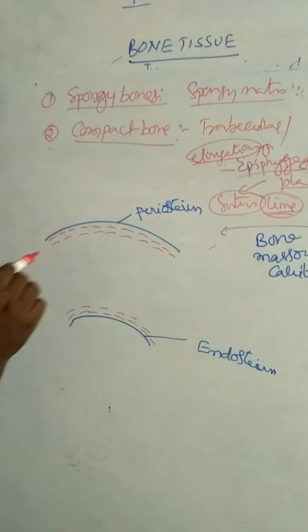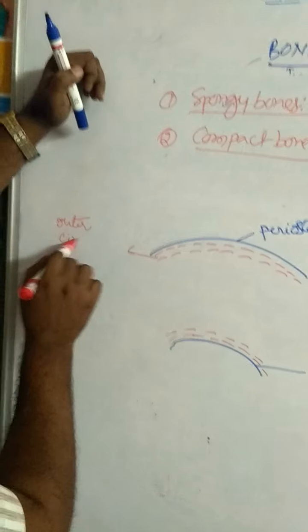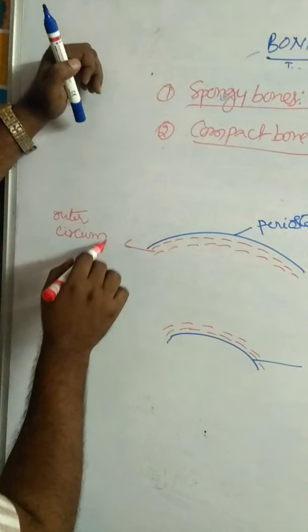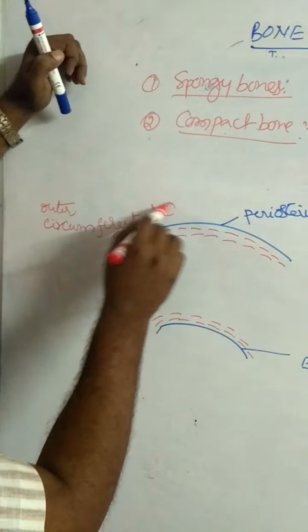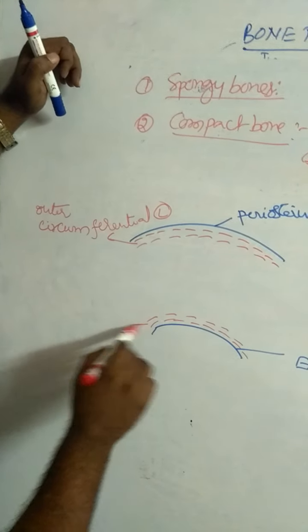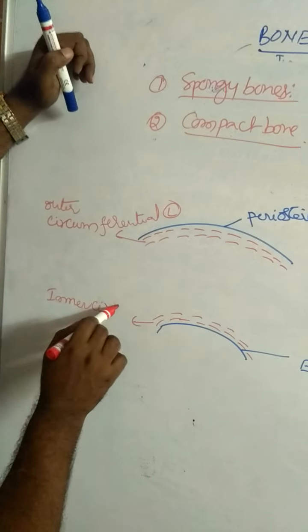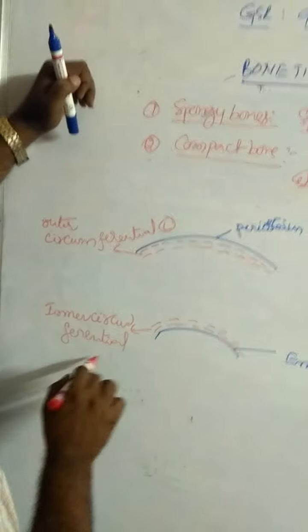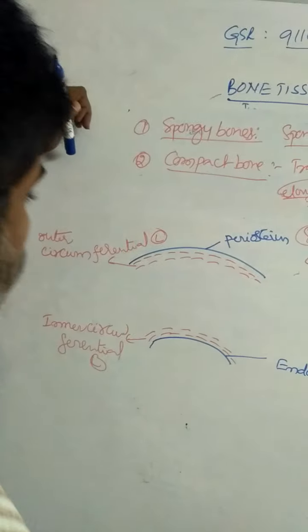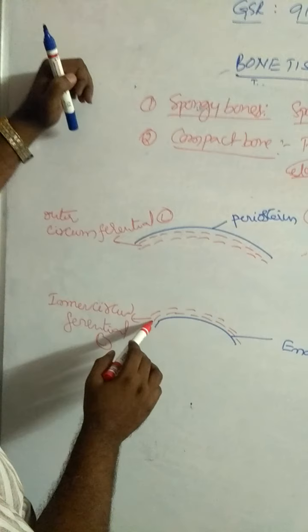These are the outer circumferential lamellae, and these are the inner circumferential lamellae. What are the two types of lamellae? Outer circumferential lamellae and inner circumferential lamellae.